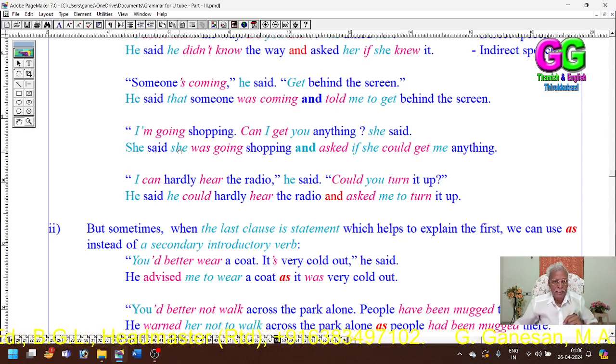She said that she was going shopping. "I am going shopping," she said. She said she was going shopping and asked me, her, she, any object, because no object has been given here.